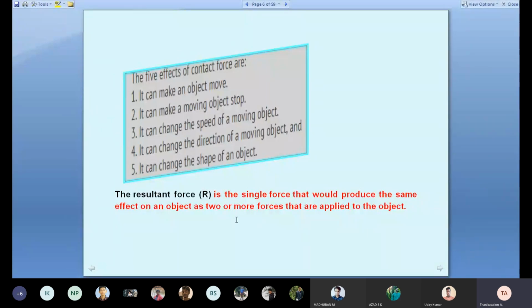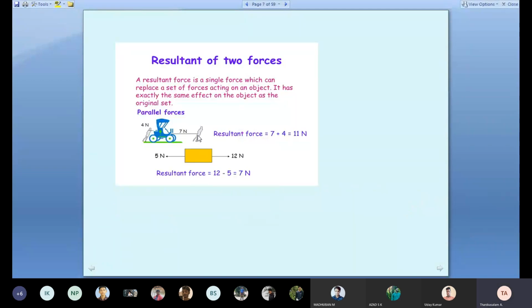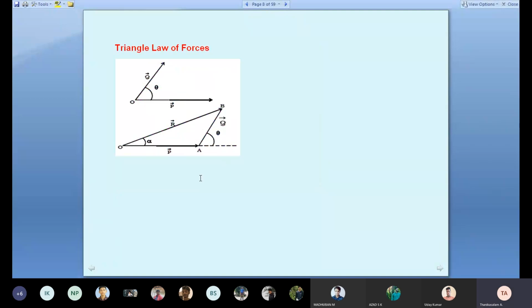Then we discussed the resultant. What is the resultant? A single force which replaces all other forces acting on the body. A resultant force is a single force which can replace a set of forces acting on an object. It has exactly the same effect on the object as the original set. However many forces are acting, a single force gives the same effect. Then what is the use of the triangle law? If only two forces are acting on the body, we find the resultant by a graphical method.